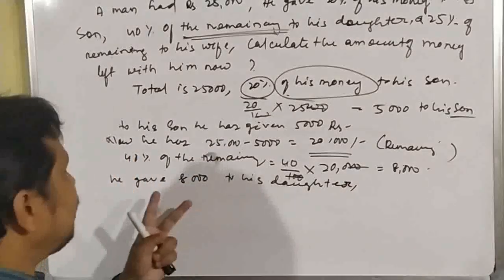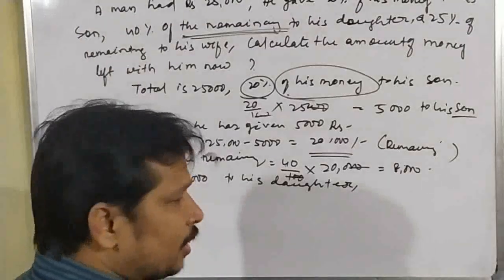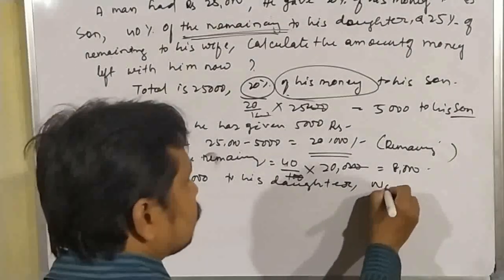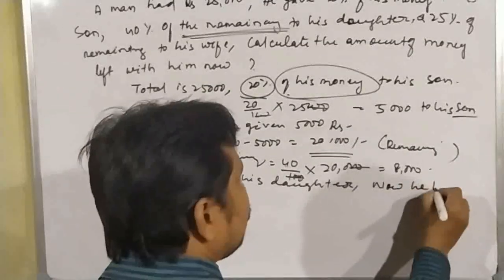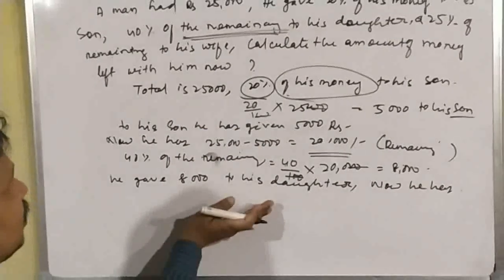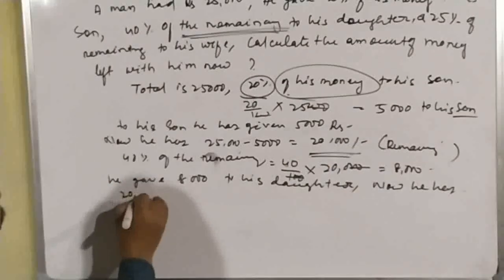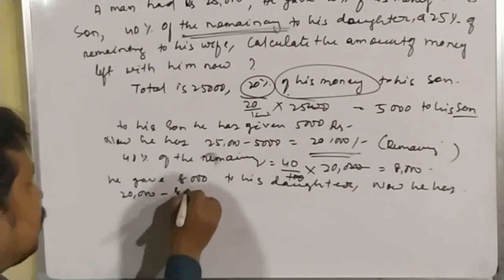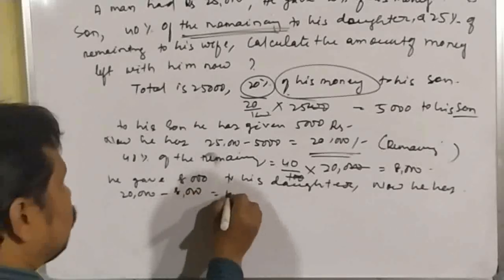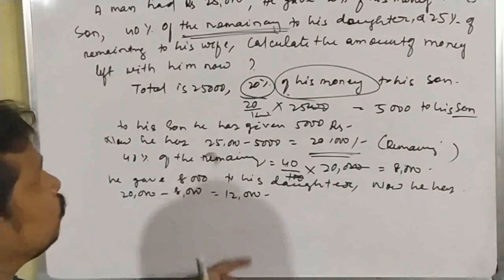Now, before this transaction he had 20,000, so 20,000 minus 8,000 equals 12,000 rupees. He has now 12,000 rupees.